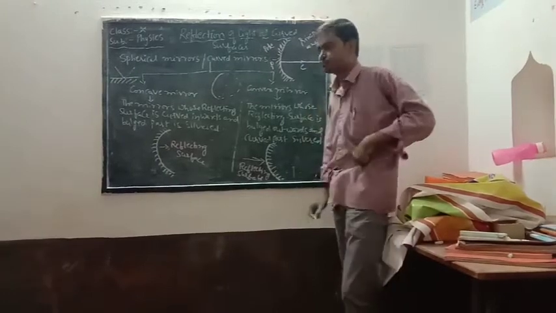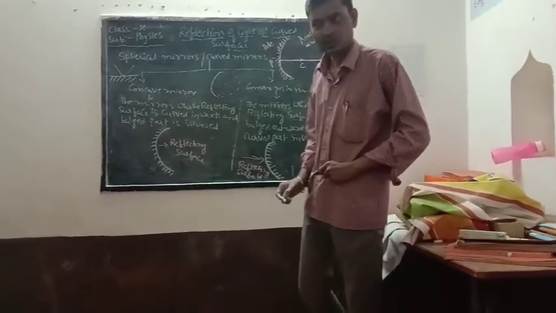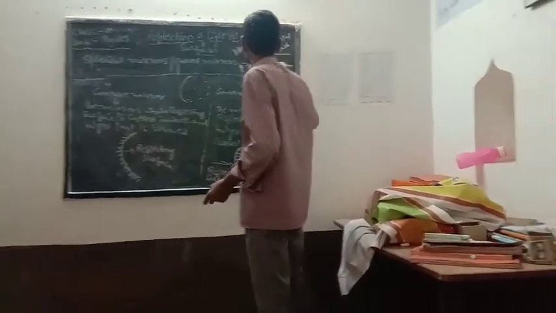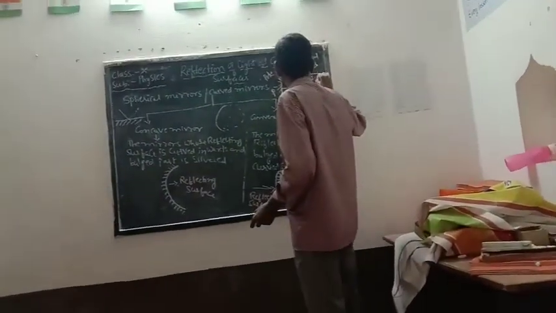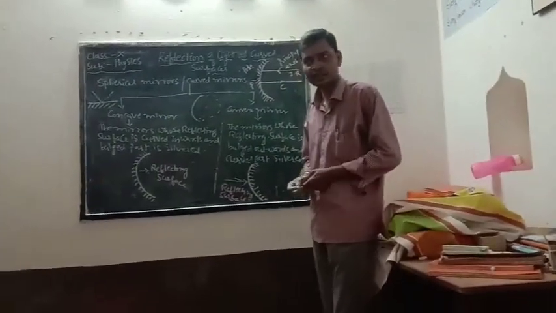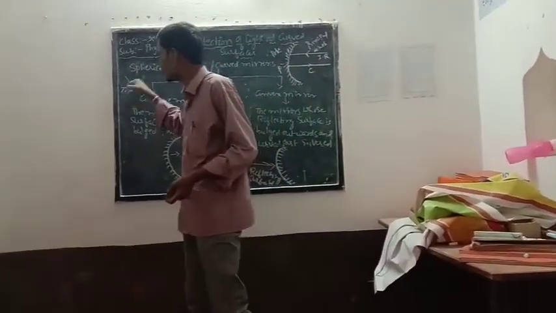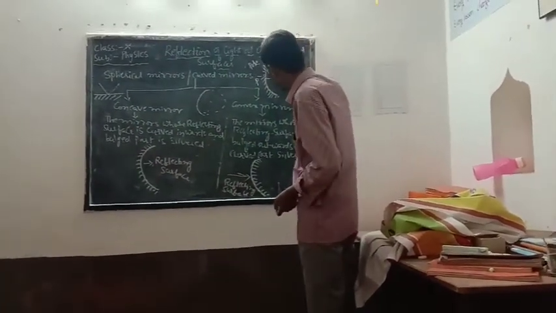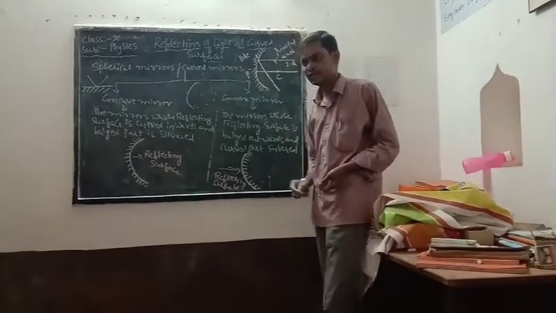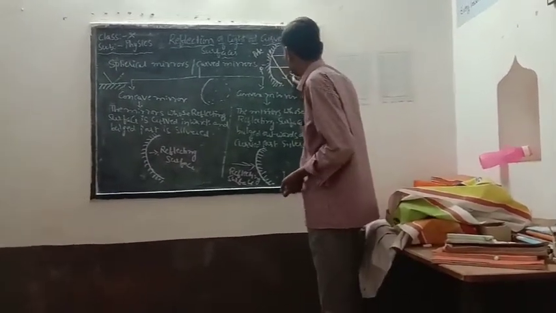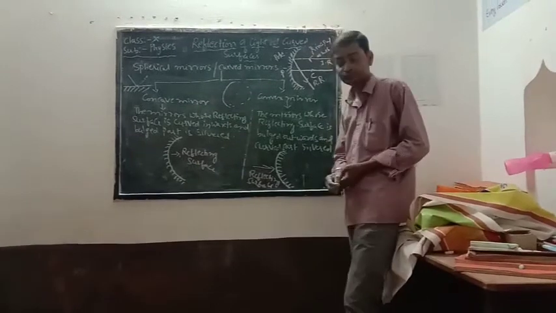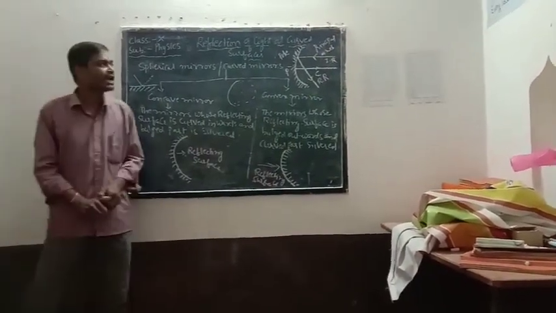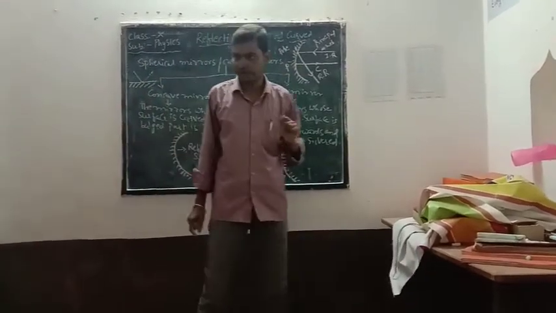Now let us see, if any light ray falls on this, how it travels. For example, I am taking this as the incident ray IR. After reflecting in plane surfaces, whatever angle it makes, it reflects with the same angle. So that we will also find here. After reflection, it will move like this, isn't it? So this is the reflected ray. Now the main thing is to measure the angle of incidence and angle of reflection.